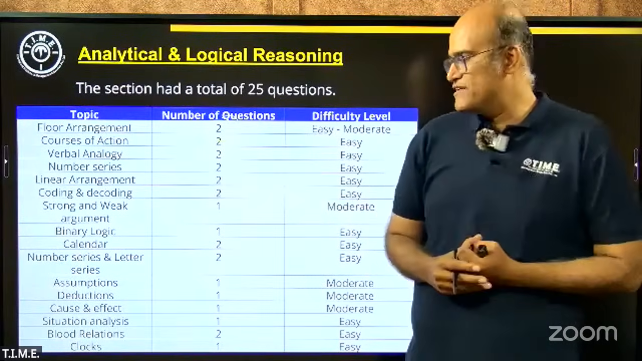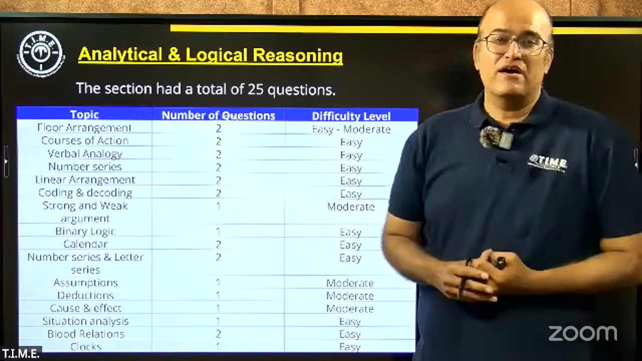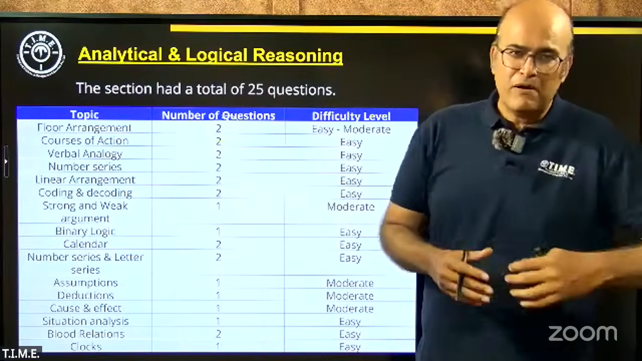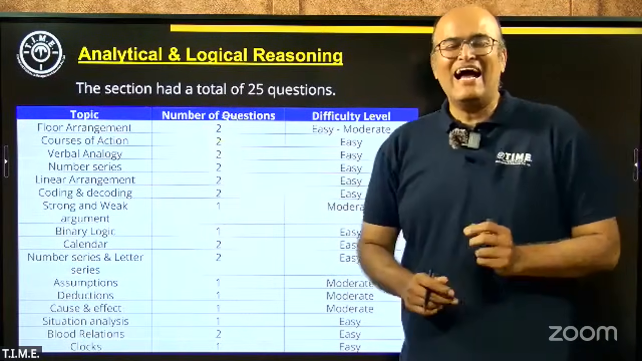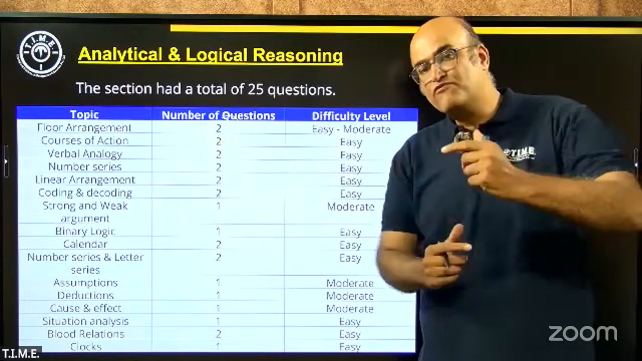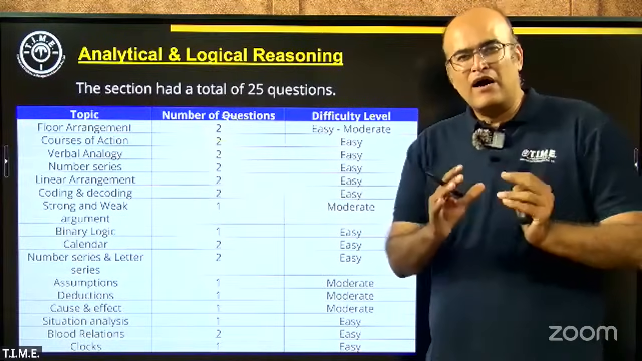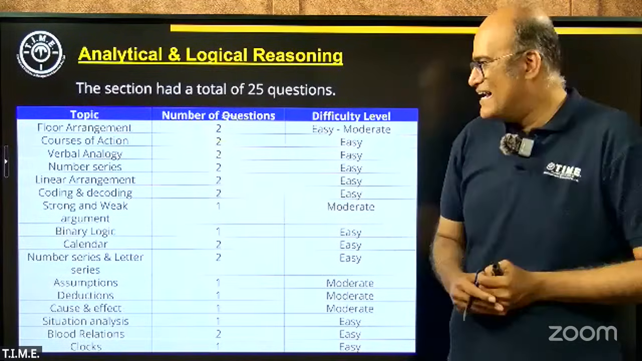They will look into it. In case they find it a genuine issue, then they'll probably take some kind of action. But students have reported that one question of linear arrangement had ambiguity because there were two different arrangements that were possible considering the inputs that the examiner had given.